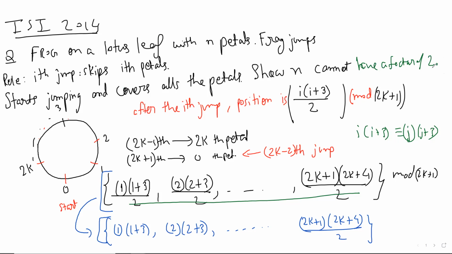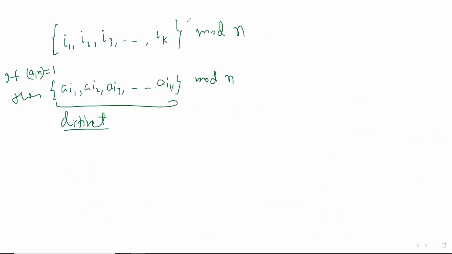And also prove that, since you have said 2 power k, let me put it like this: all the petals if and only if n is equal to 2 power k. All right. So try this. We will discuss that next time maybe. Let us move on.